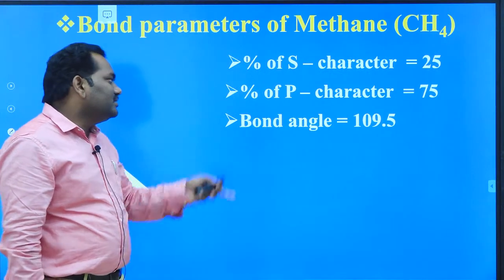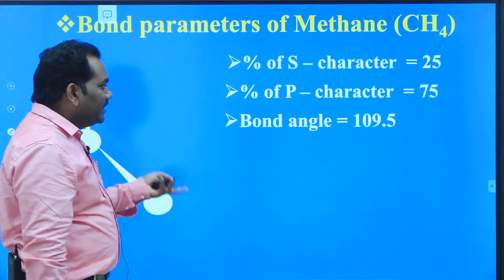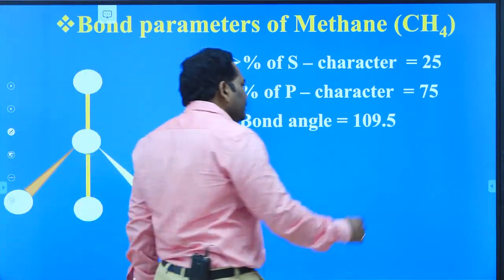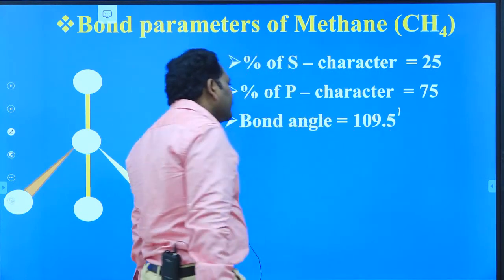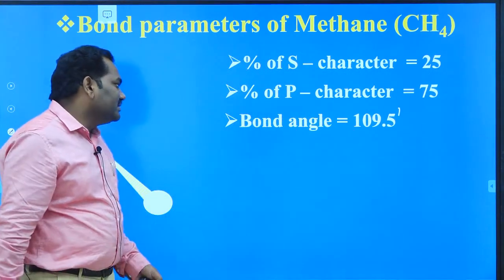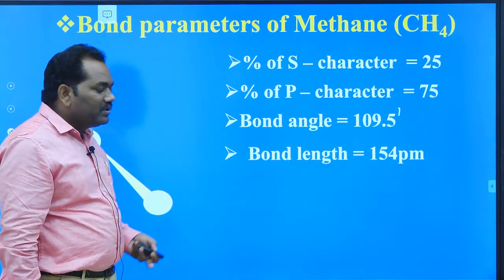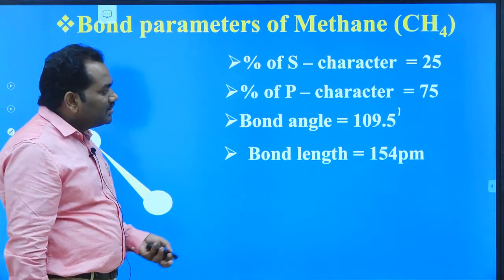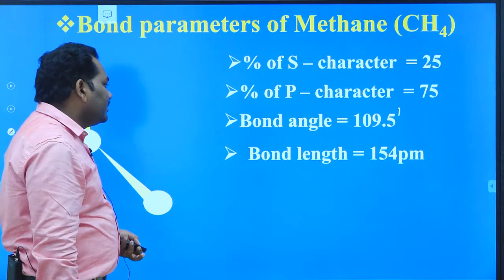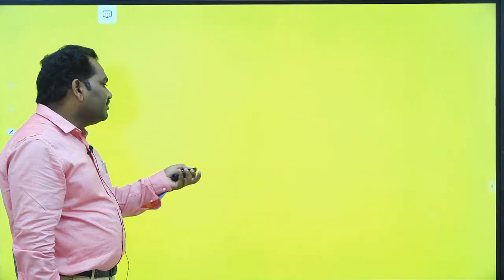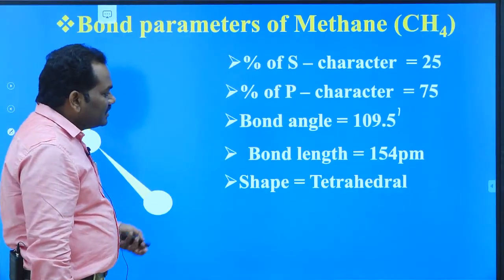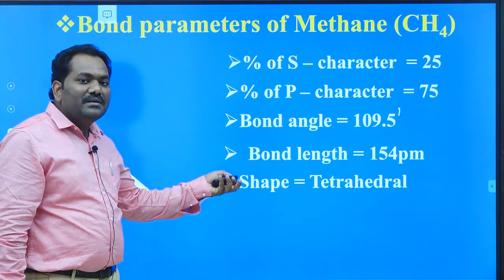Moreover, the bond angle is 109 degrees 28 minutes, approximately 109.5 degrees, and the bond length between carbon and carbon is 154 picometers. The shape of this molecule is tetrahedral.